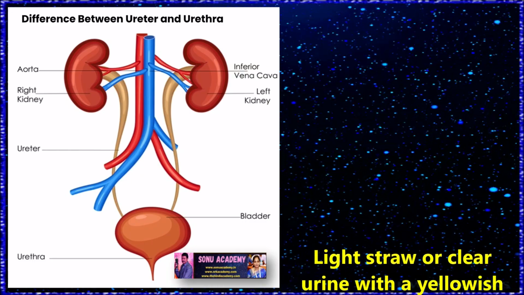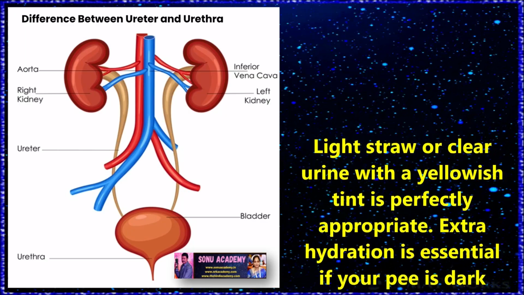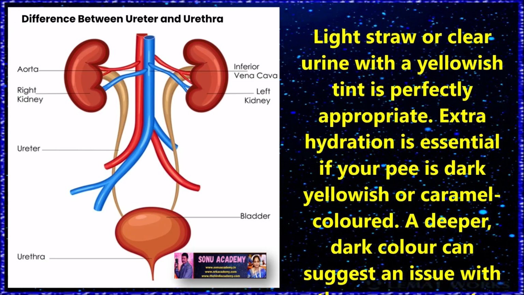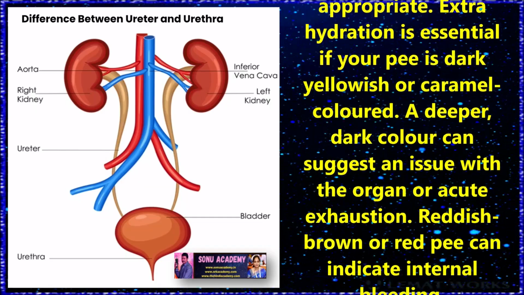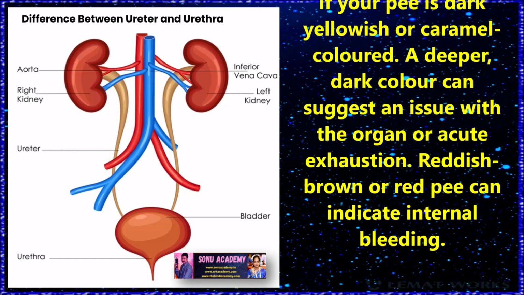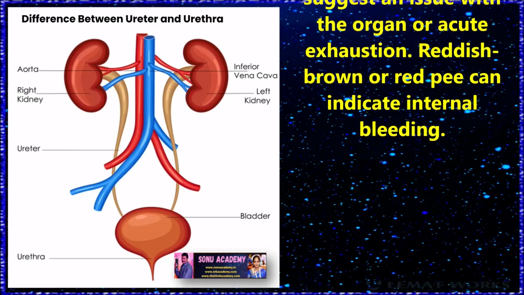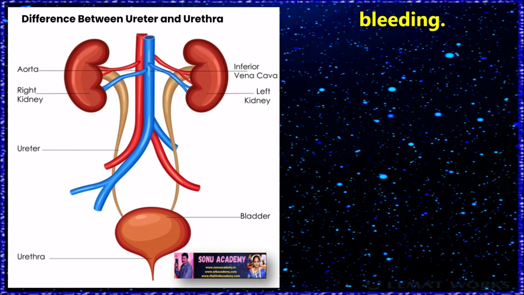Children, let us discuss some facts of the ureter. Light straw or clear urine with a yellowish tint is perfectly appropriate. Extra hydration is essential if your urine is dark yellowish or caramel colored. A deeper dark color can suggest an issue with an organ or acute exhaustion. Reddish brown or red urine can indicate internal bleeding.